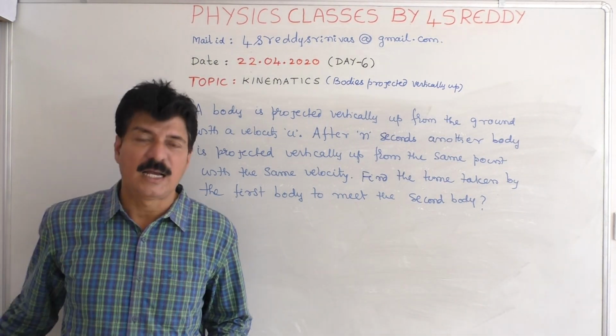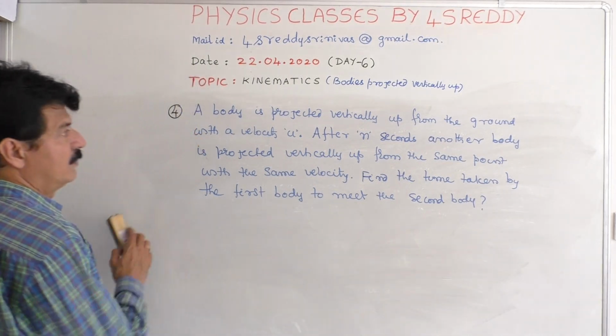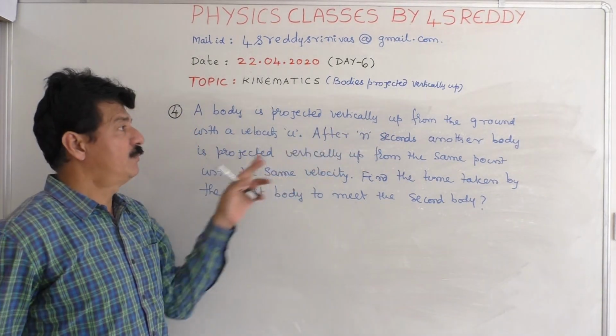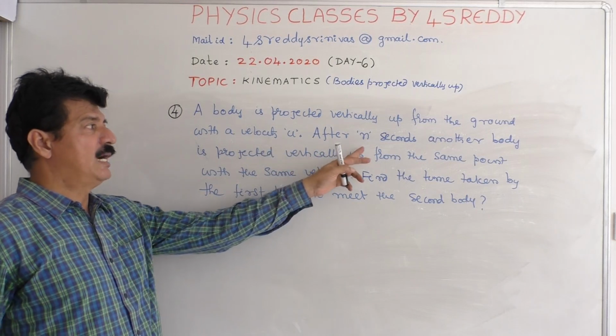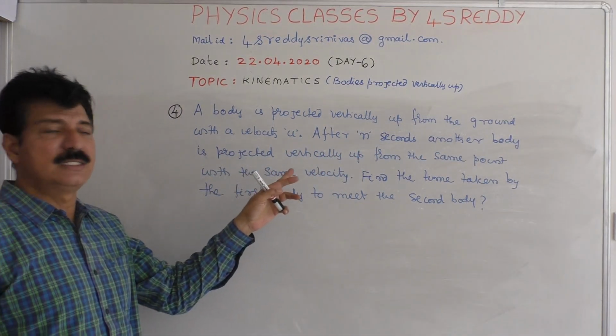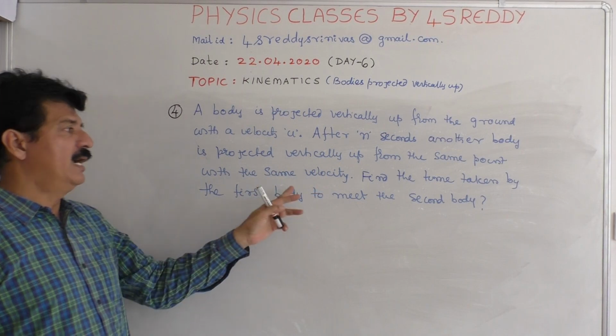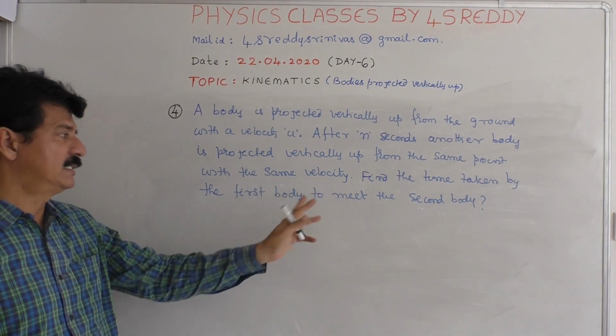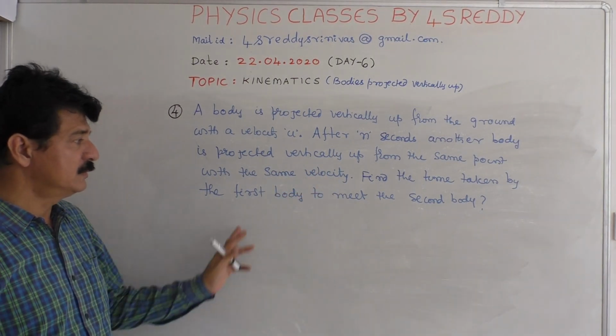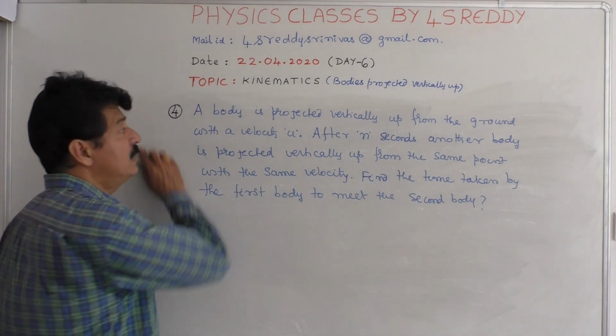So, how to calculate this? A body is projected vertically up from the ground with a velocity u. After n seconds, another body is projected from the same point with the same velocity. Find the time taken by the first body to meet the second body.